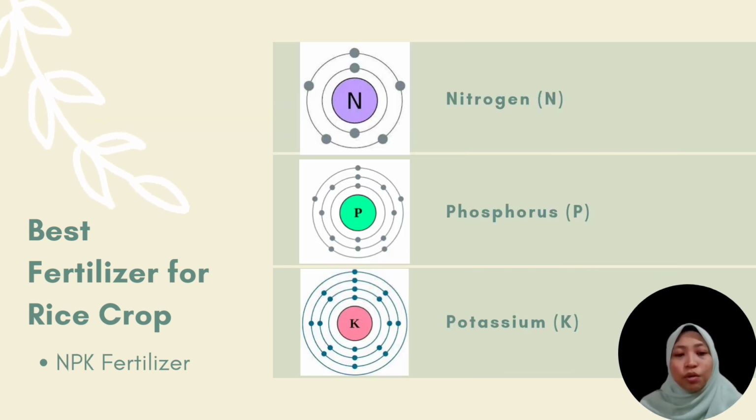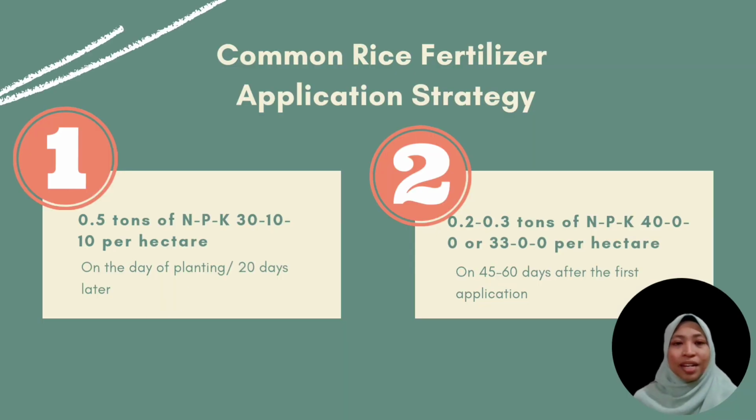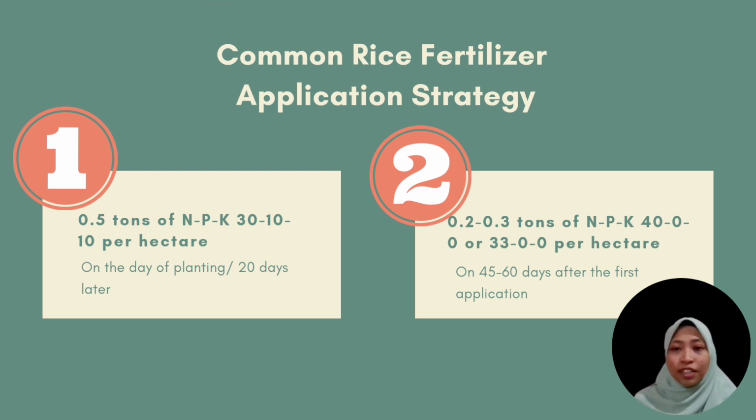Other than that, there is also a chemical fertilizer called NPK fertilizer. This kind of fertilizer contains 3 elements that are very important for paddy: nitrogen, phosphorus, and also potassium. There is a common paddy fertilizer application scheme or strategy that is usually used by a large number of farmers, which involves two major applications of fertilizer.